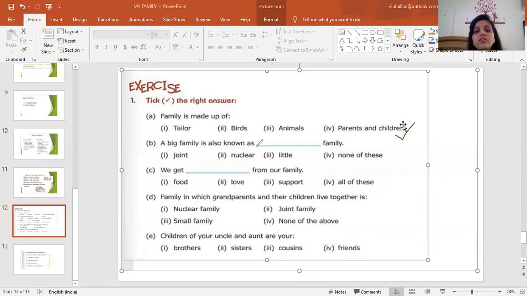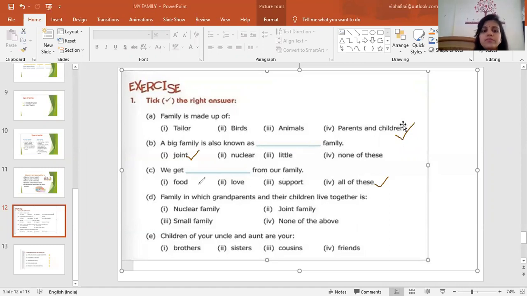A big family is also known as, just now I told you, a big family is also known as joint family. Okay, joint family. We get dash from our family. What do we get from our family? Food, love, support, all of these. Children, we get all of these things. We get food, love, and support. All these things we get from our family. So the correct answer is all of these.